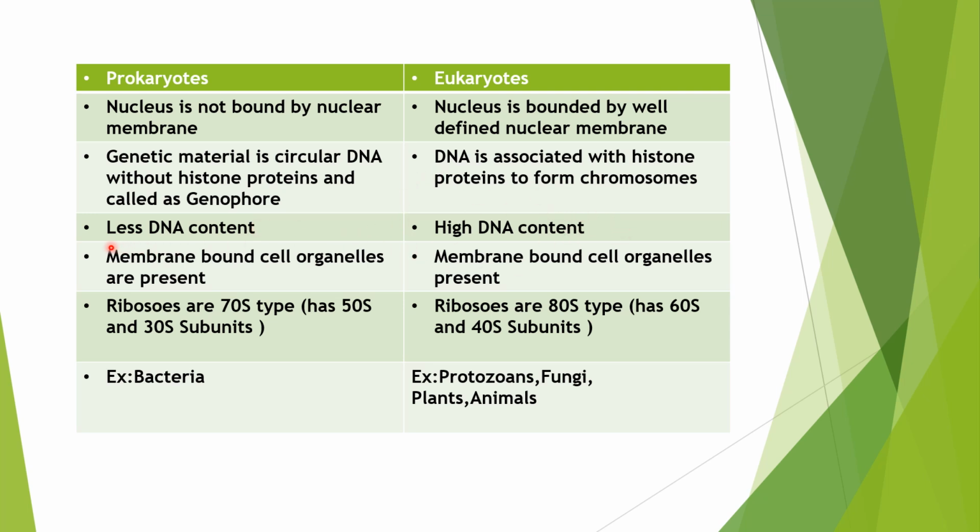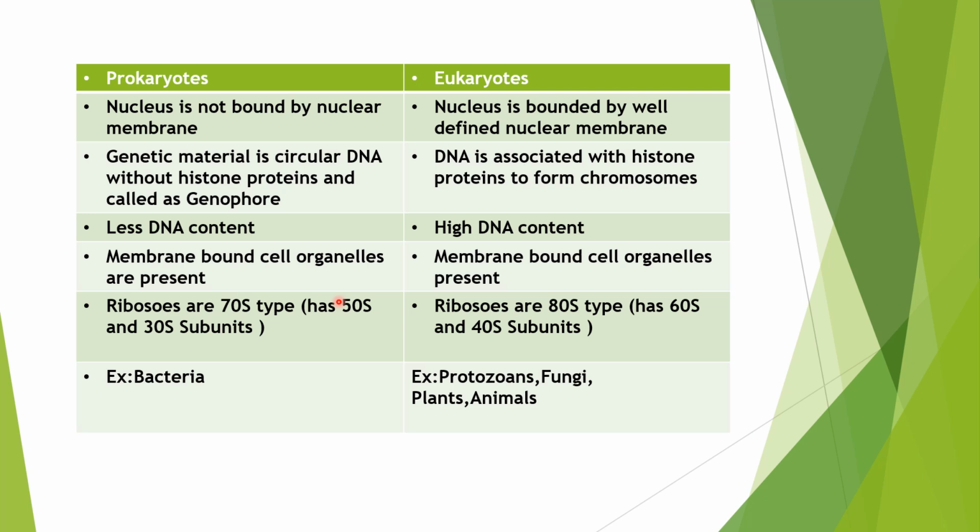And also in prokaryotes, the major difference is they do not have any membrane-bound cell organelles such as the Golgi. They do not have any such organelles. They only have organelles called ribosomes, and these are 70S ribosomes. We will see what exactly is meant by 70S ribosomes in a few minutes. Actually, try to remember this point: prokaryotes have only 70S ribosomes. Apart from this, they do not have any membrane-bound cell organelles.